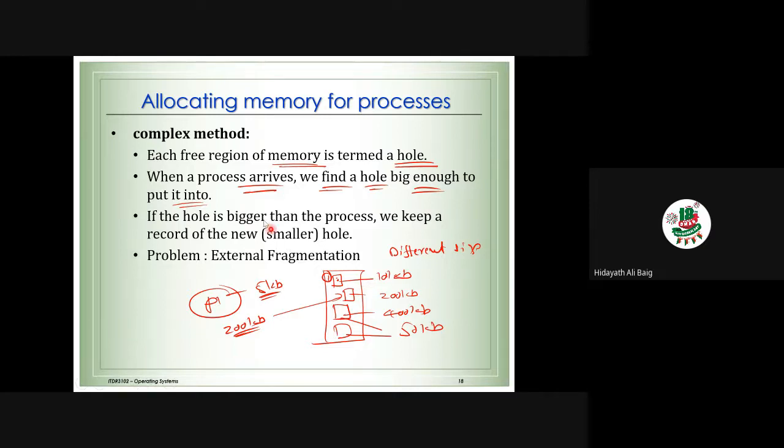Now what is the concept here? If the hole is bigger than the process, we keep a record of the new smaller hole. We are not going to waste the memory. So here, if I put 5 KB onto a 10 KB hole, the remaining 5 KB is another hole. Now we got a new hole. Here we use only one. We got another hole of 5 KB, a smaller hole. So that is one particular concept which we are going to understand.